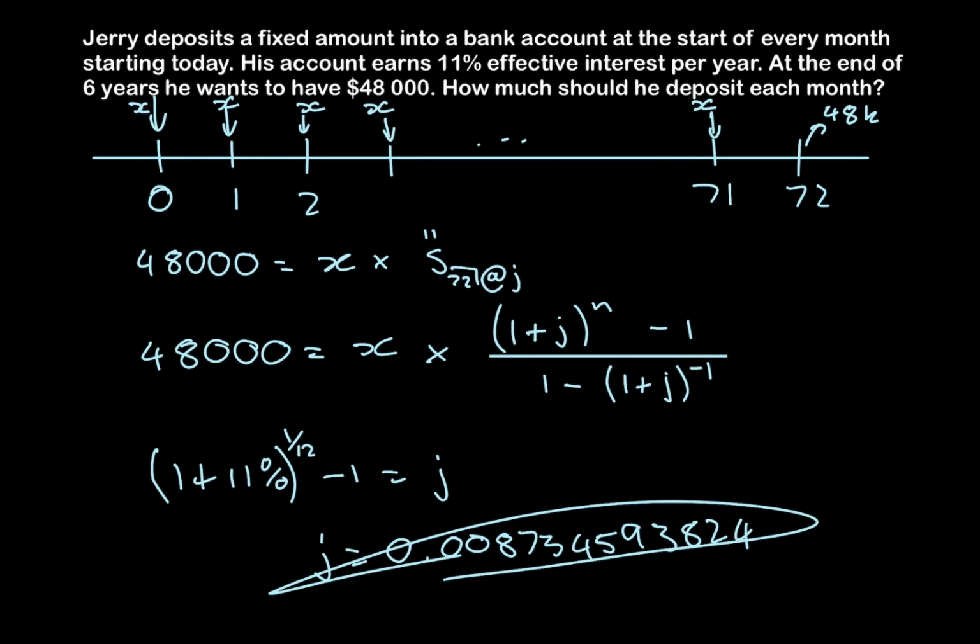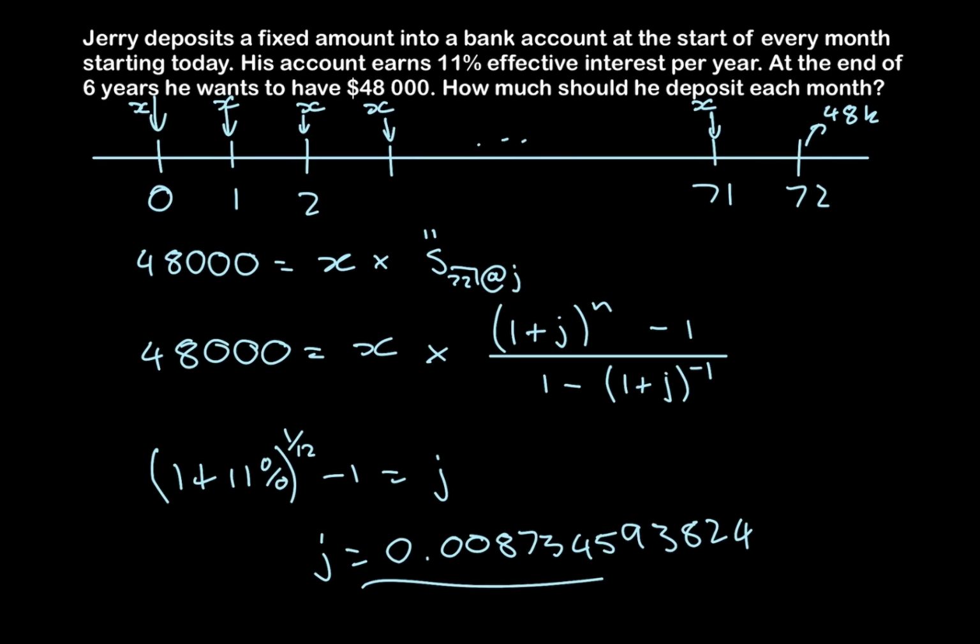Now, I recommend you store that in your calculator so that you can just enter your saved value instead of typing this out every time. And please don't abbreviate that to like 0.0087 because you'll lose a lot of accuracy with your final answer if you do that. Okay, so let's erase that so we can move on.